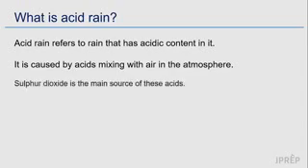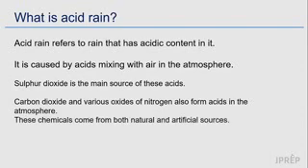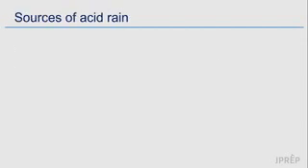Sulfur dioxide, which we just looked at, is one of the sources of acids that mixed with rain. Carbon dioxide and oxides of nitrogen also form acids in the atmosphere. The sources of these oxides can be natural, such as volcanoes, or artificial sources, such as emissions from our factories or industries. Let's look at some of the sources of acid rain.